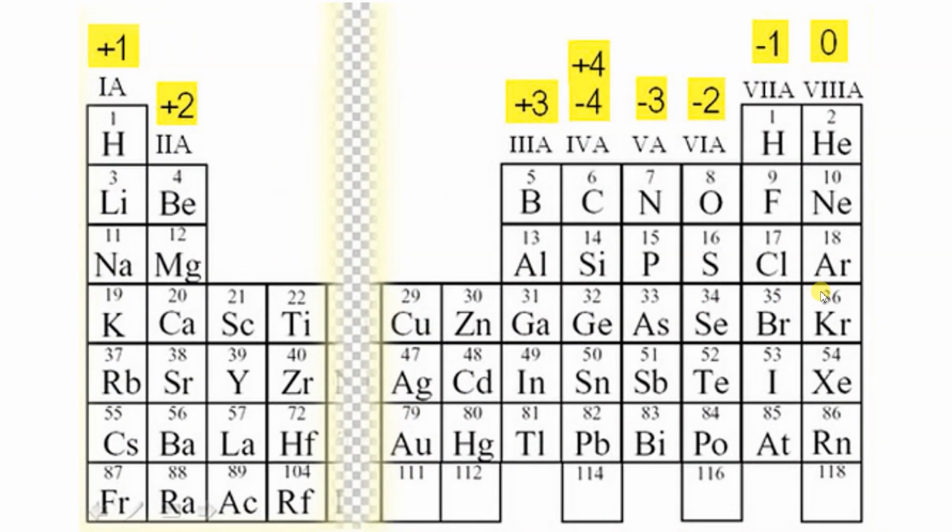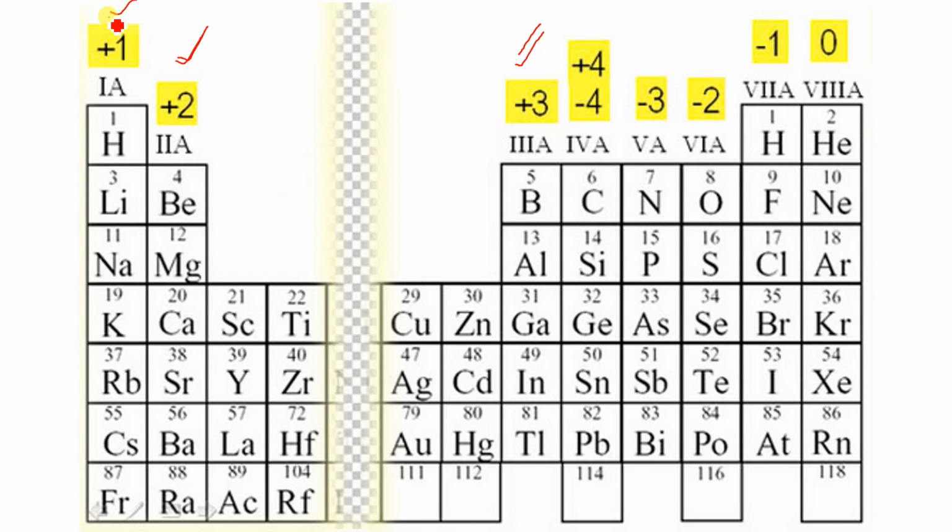So this is your periodic table, and here this one is called group 1, this is group 2, and this one is group 3. Group 1 will always have +1, group 2 will always have +2, group 13 will always have +3. Their oxidation number never changes. ये याद रखेंगे. While in the periodic table I have given that also.